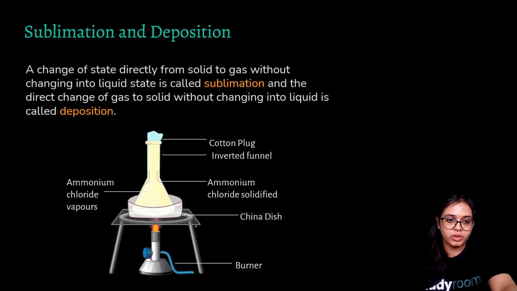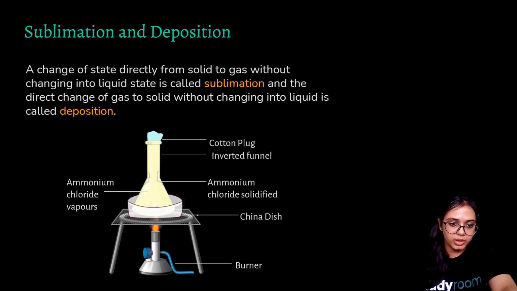On supplying heat, you will observe that no liquid is forming; rather, at a certain temperature all the solid ammonium chloride is forming vapors. It is forming ammonium chloride vapors.